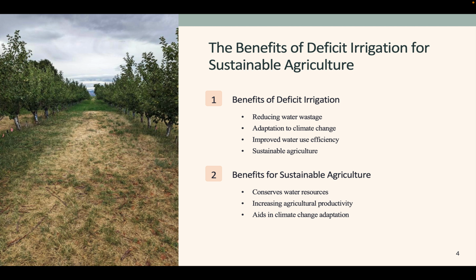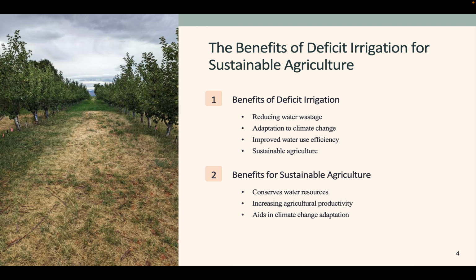First, it will reduce water waste, which is critical for protecting precious water resources, and it promotes climate change adaptation by preparing crops to survive water shortage during dry years. It also considerably increases water use efficiency, boosting agriculture production while consuming the least amount of water possible, and contributes to sustainable agriculture by balancing water needs and environmental implications.